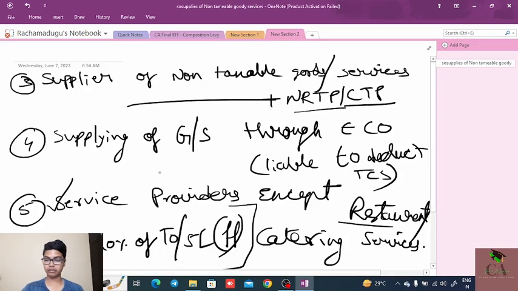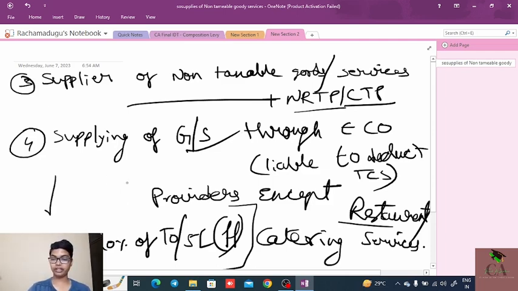Next, third condition is supplier of non-taxable goods or services, plus non-resident taxable person or casual taxable person. Next, supplies of goods or services through an e-commerce operator who is liable to deduct the TCS.